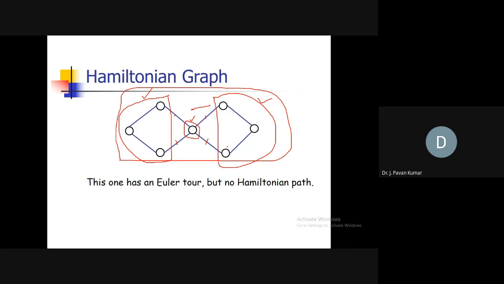Such a vertex we call an articulation point, or cut vertex. Both are the same.